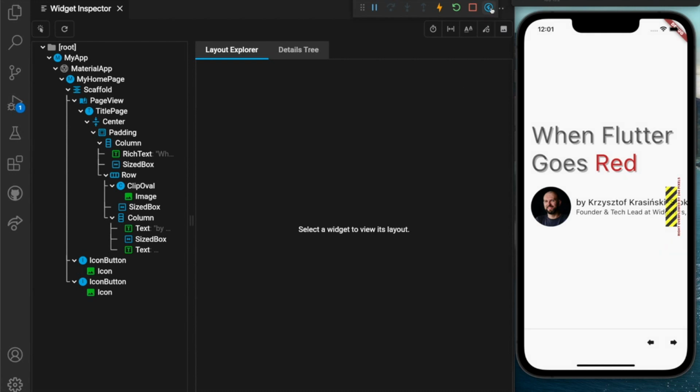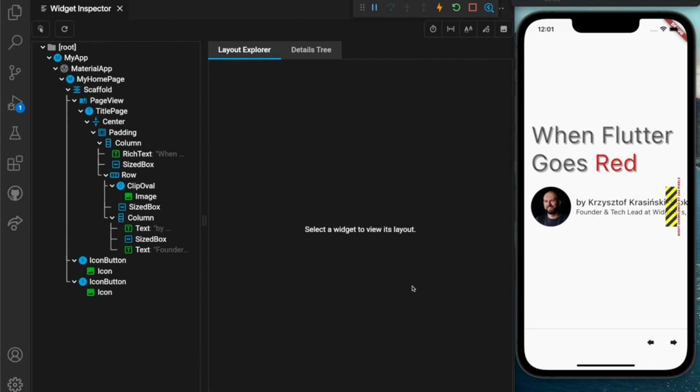So when I click on this icon in VS Code, I get this kind of view, which is really nifty. On the left hand side, you can see the widget tree of my application, including the root, my app, material app, down to the images and text.